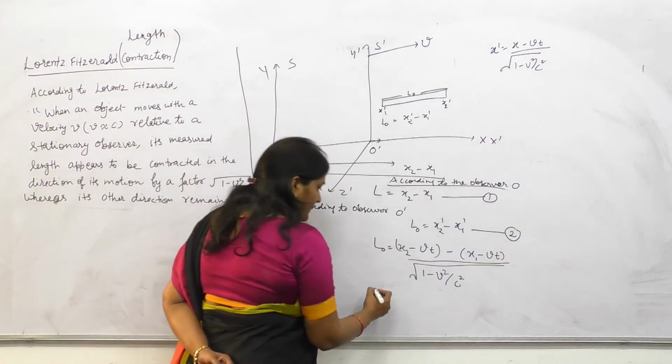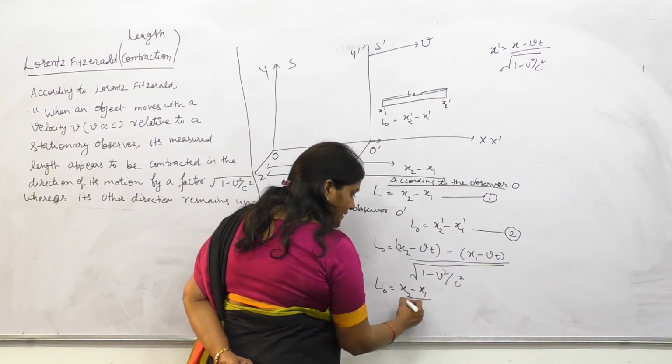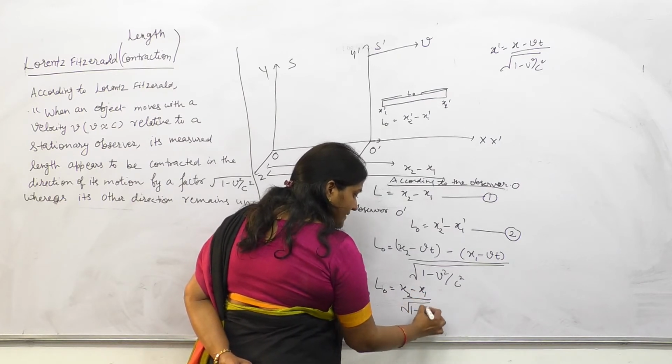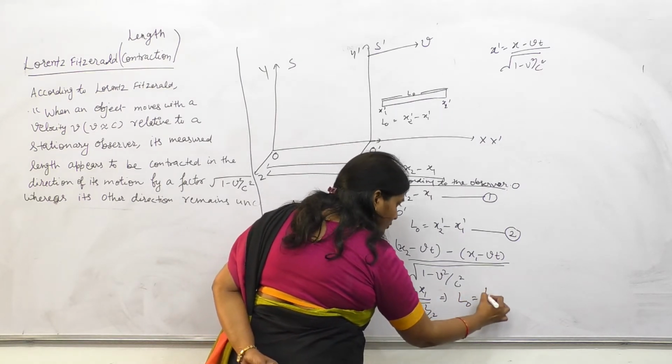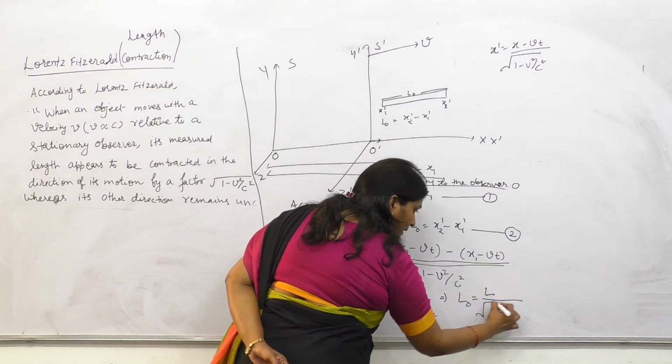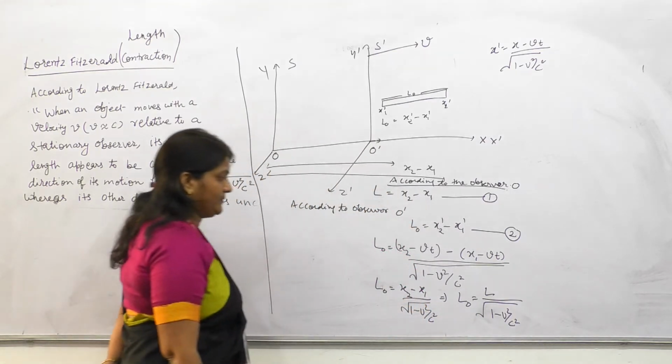Now solve it. L naught is equal to x2 minus x1 upon under root 1 minus v square upon c square, so L naught is equal to L upon under root 1 minus v square upon c square.